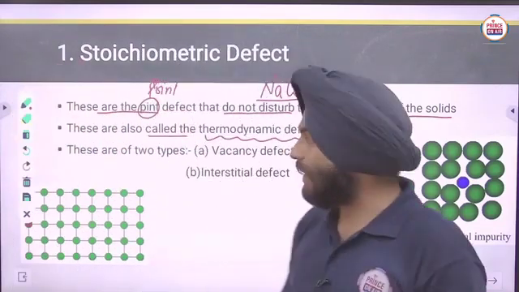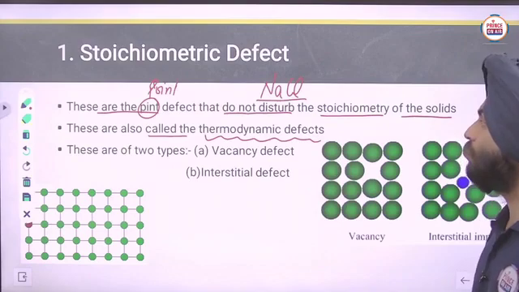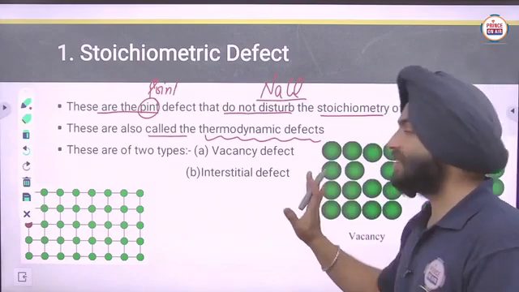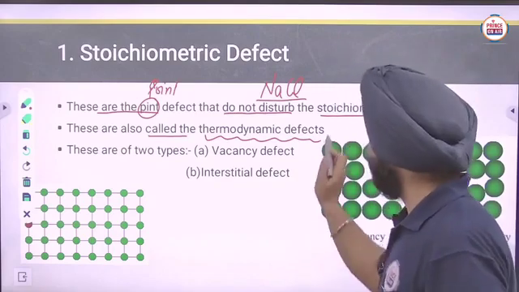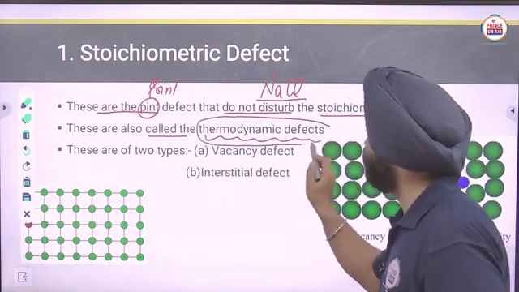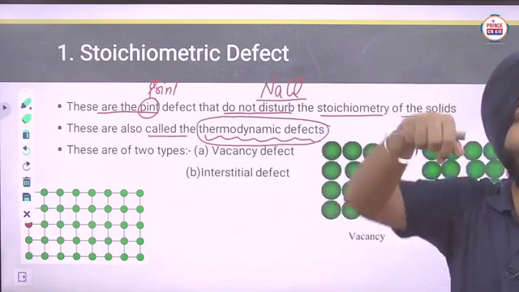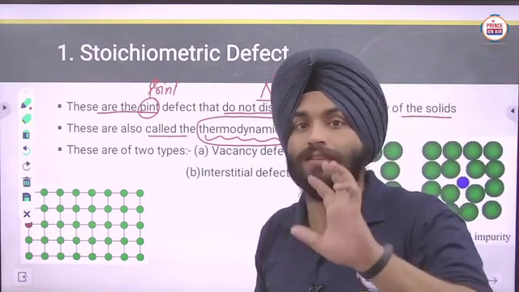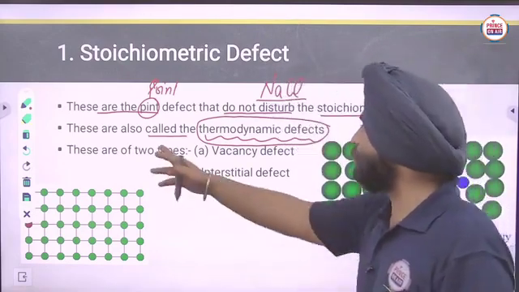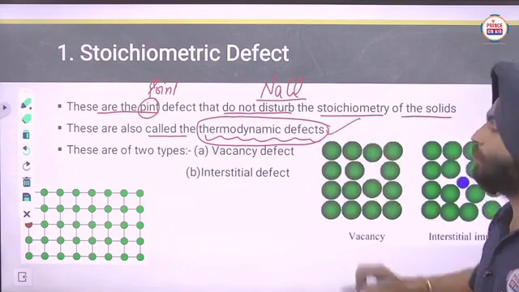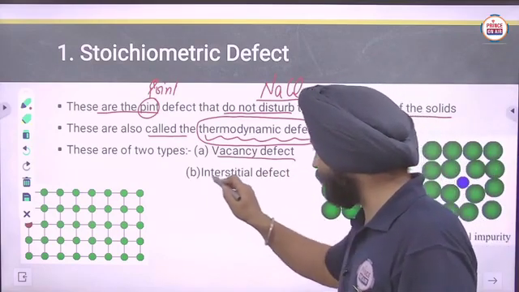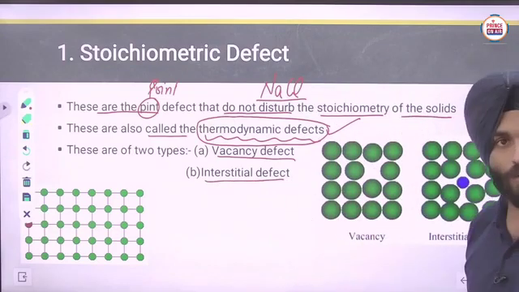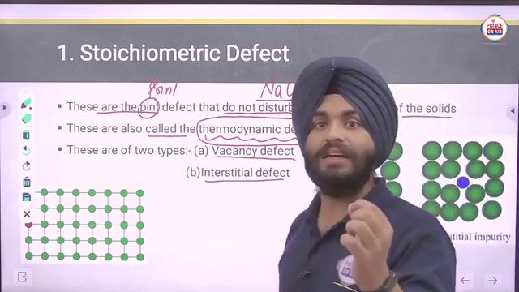Whenever you apply external heat to the given crystal, these types of defects are observed. Clear? So these are also called thermodynamic defects. These are of two types: vacancy defect and interstitial defect.